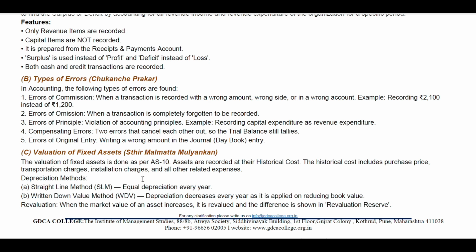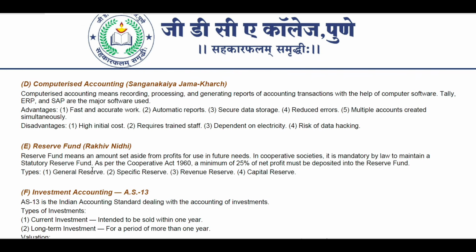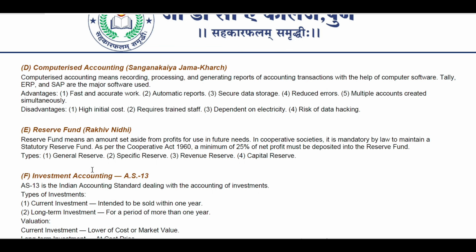So that is revaluation. Revaluation is when the market value of an asset increases, it is revalued, and the difference is shown in the revaluation reserve. So that is what revaluation is. So this much you can write for the valuation of fixed assets. Next, D, computerized accounting.